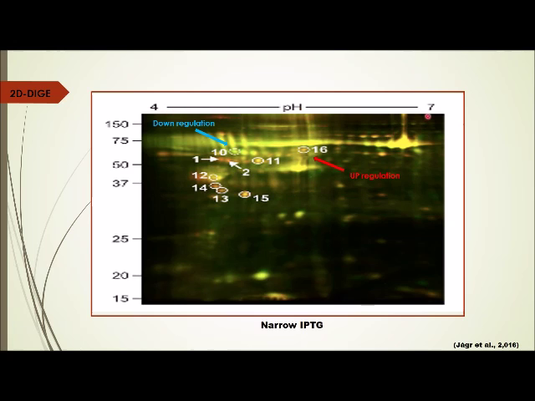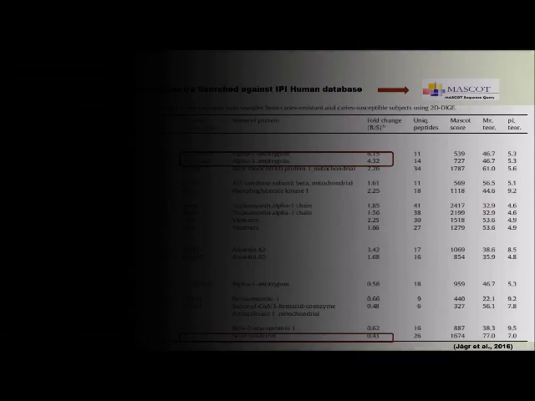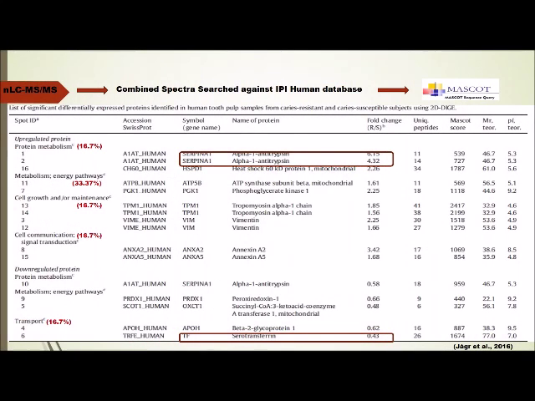The spots appearing either in the large format or in mini format gels in the range of 4 to 7 pH and 30 to 80 kilodaltons regions were further identified by mass spectrometry. Only protein spots displaying significant changes, p less than or equal to 0.05, were considered. Spectra were searched against the IPI human database using the Mascot engine. As you can see in this table, we can identify the spot number, accession number, gene name, protein name, Mascot score, theoretical molecular weight, and pI values.